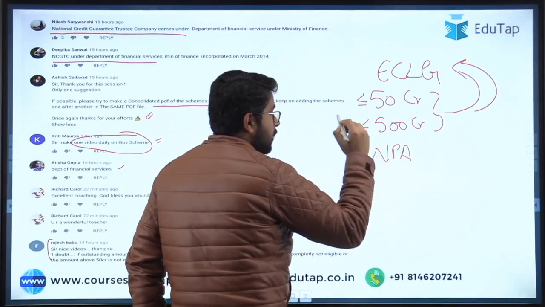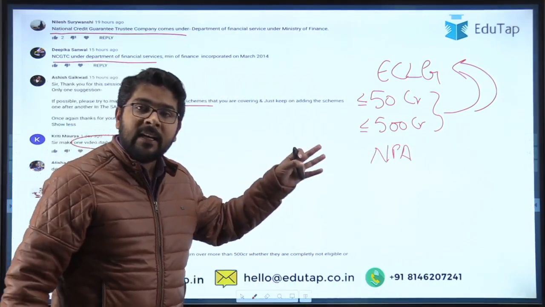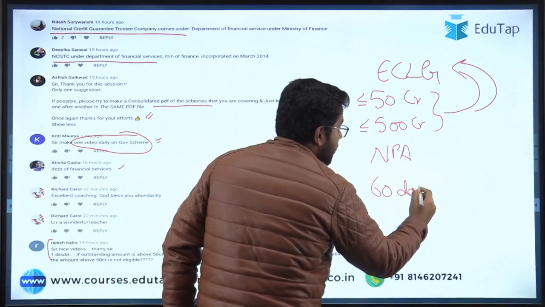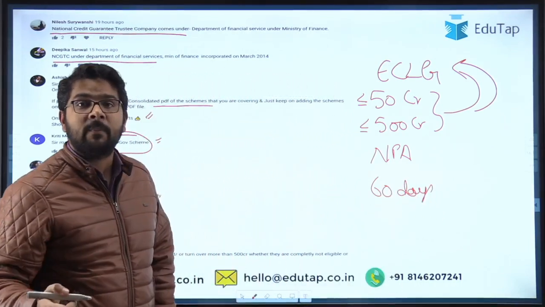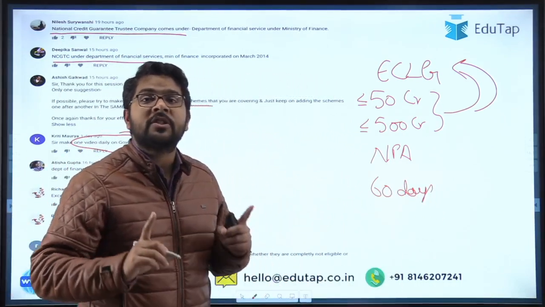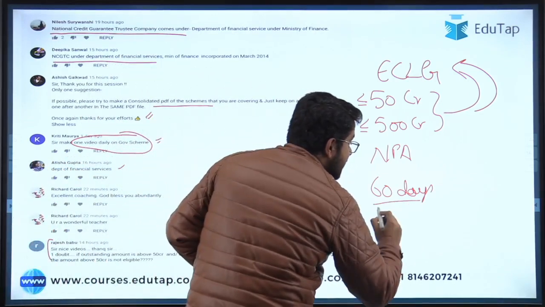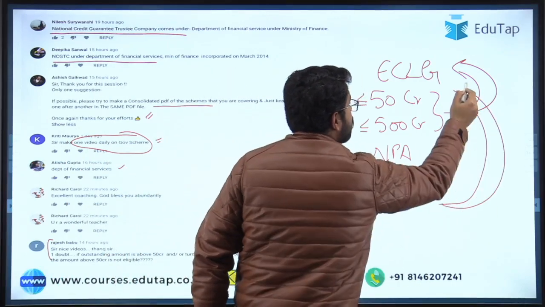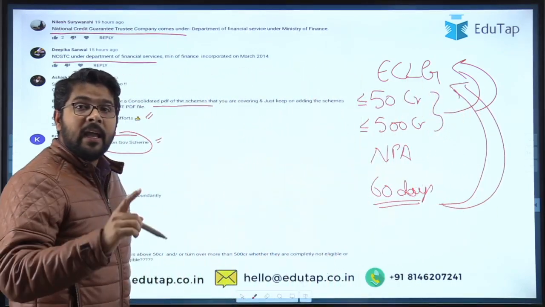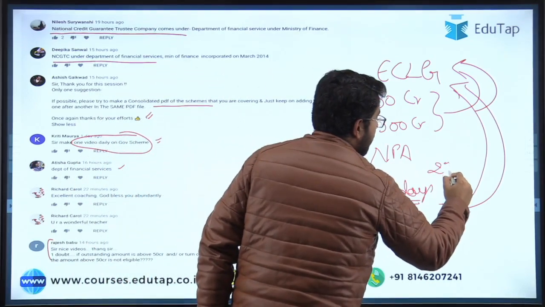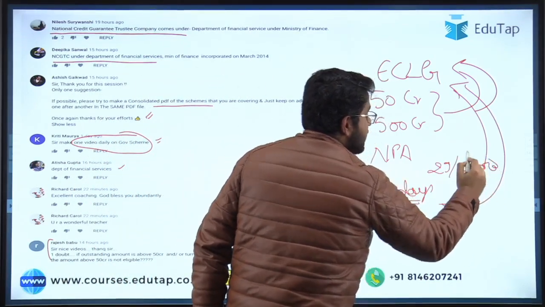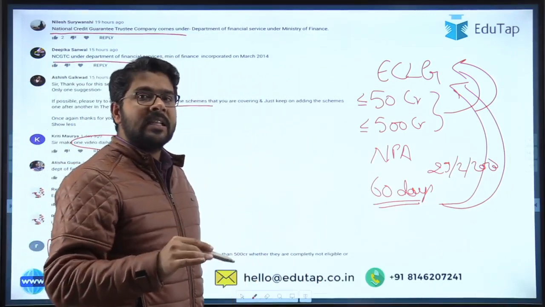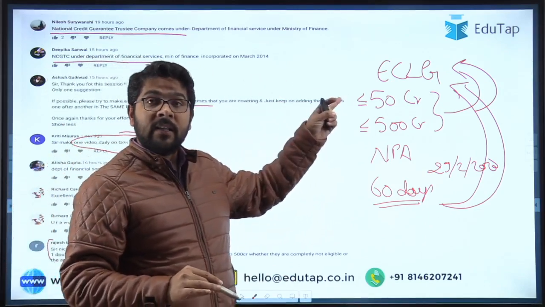Moreover guys, there was one more point he mentioned: he was a little confused about NPA. So under the ECLG scheme, guys, if your principal payment or the interest payment of any of your loans is pending for 60 days, I am mentioning it, 60 days, then you are eligible for availing the additional loans through this particular scheme as on the date 29th Feb 2020. If there is a pendency of only 60 days, for 2 months you haven't paid your principal or interest, then you are eligible for availing additional funds under this ECLG scheme.